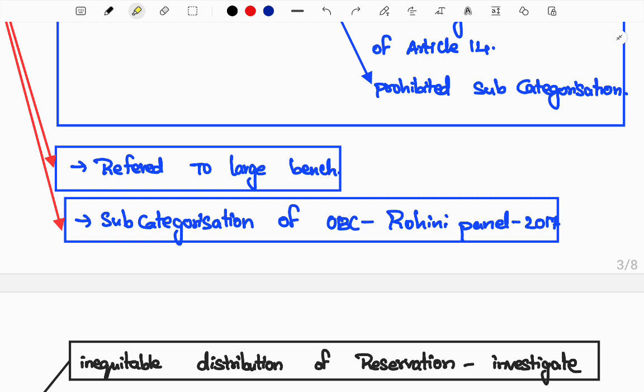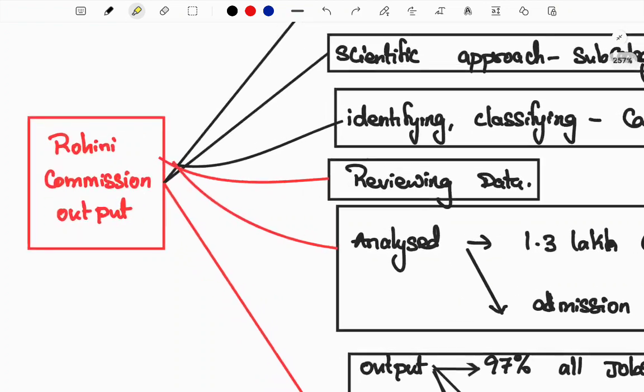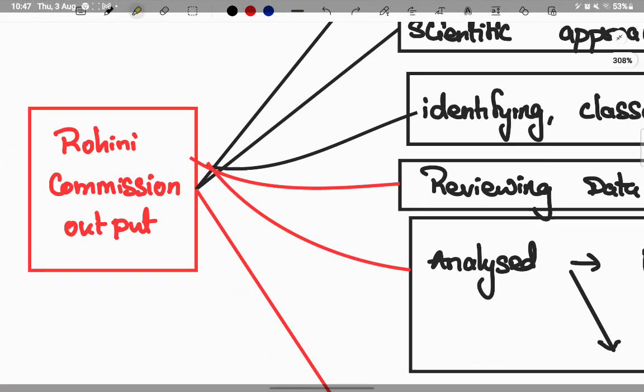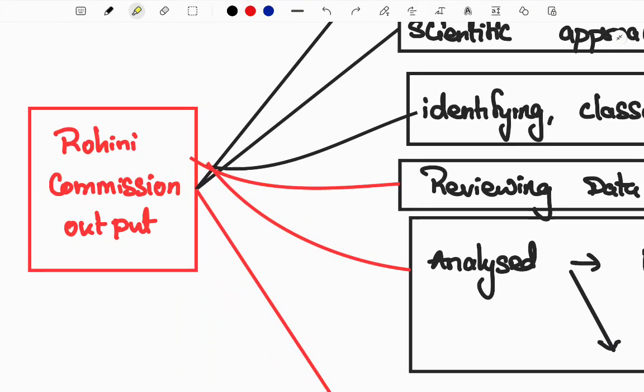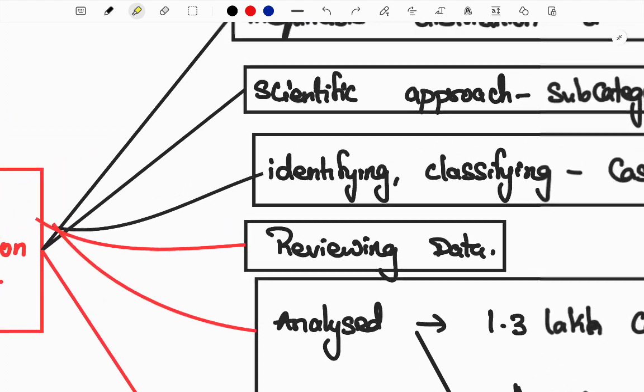But what had been the outcome? Based on that, to examine and study the possibility of subcategorization of OBC, the Rohini panel of 2017 was established. Now let me explain what this Rohini commission is. In the news, the Rohini commission submitted its report to the president. It was appointed by the president and submitted the report to the president. What is the Rohini commission's output, what did they do, and what is their purpose? Everything in a simple format.